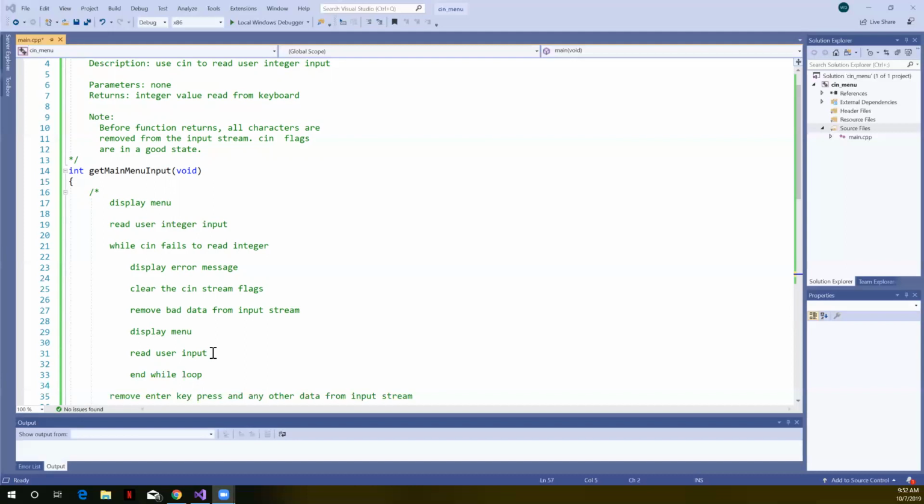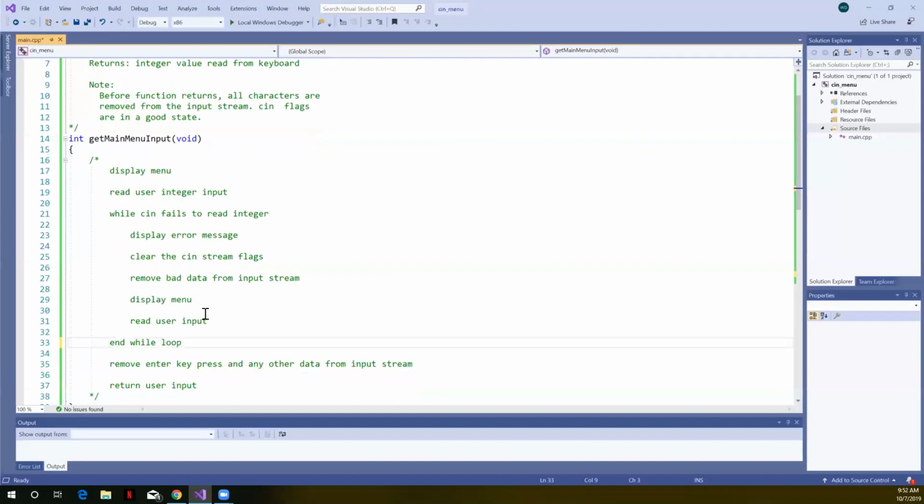We'll try to read the user input. That's the end of this particular while loop. We'll loop back up, since we've just read the user input, and we'll check the stream state again. We will stay in this loop until the user types in some good integer input. In that case, this will no longer be true. We will have successfully read an integer.